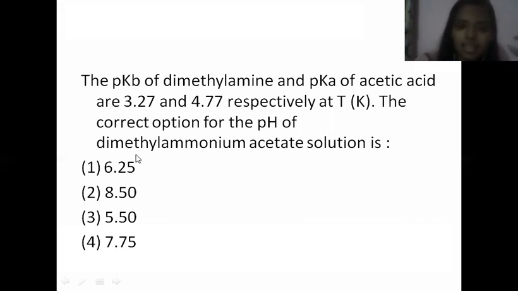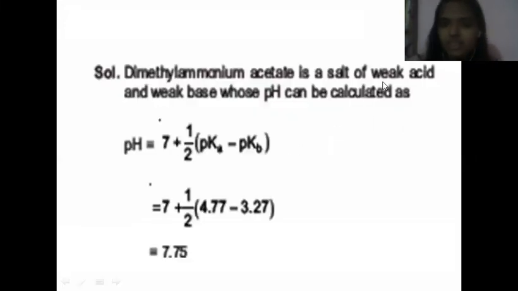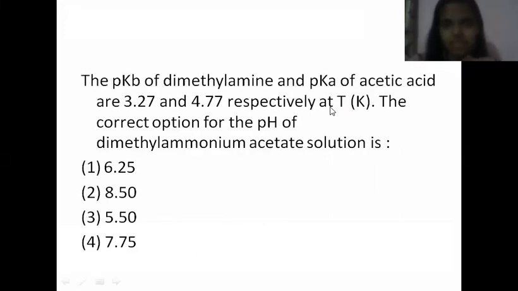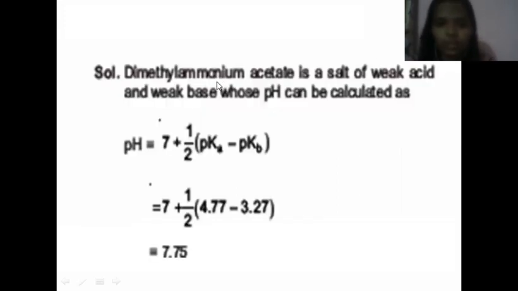So this dimethyl ammonium acetate is a salt, right? And it is a salt which is formed from the weak acid and weak base, right? Because it is a salt formed from this base and this acid. The equation to find the pH of such a salt is pH equals 7 plus half into (pKa minus pKb). This is a direct formula based question. You have to study this formula.